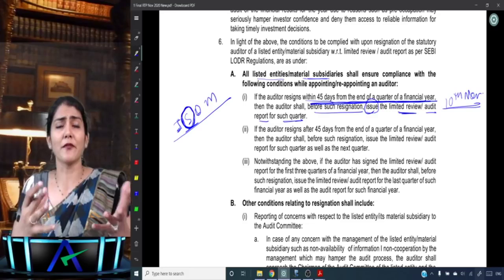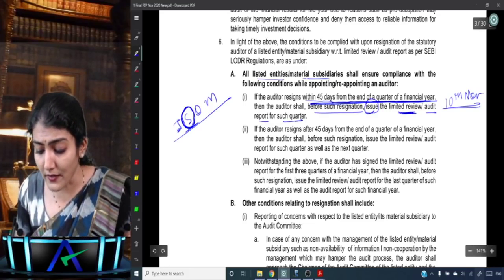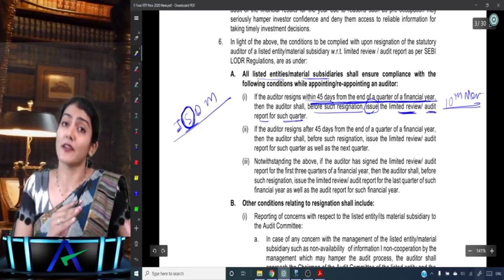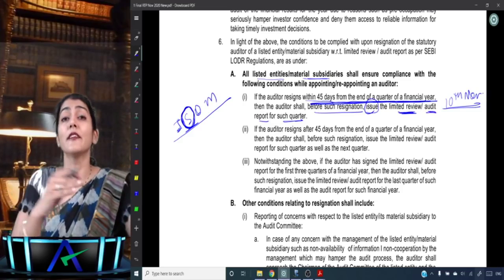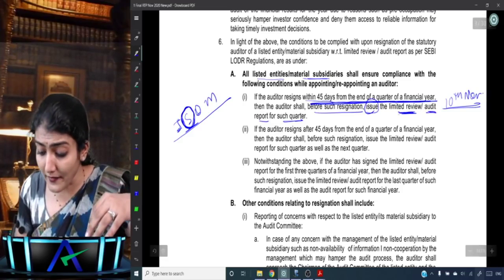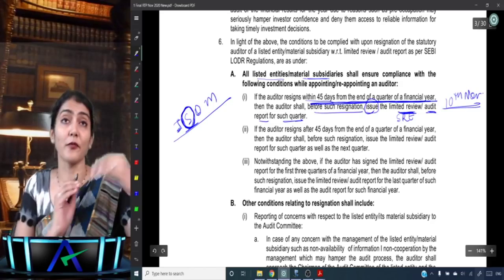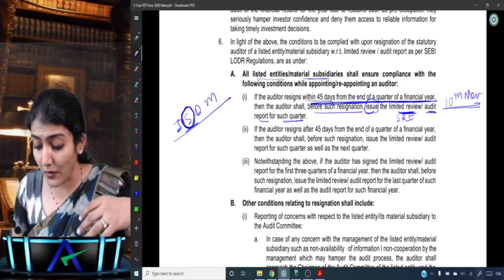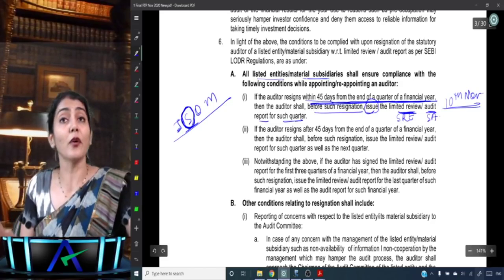So it depends whether the listed entity is getting a quarterly review done or a quarterly audit done. If they are getting a quarterly review done, then following the SRE, the limited review conclusion; and if getting an audit done, then following the standards on auditing.